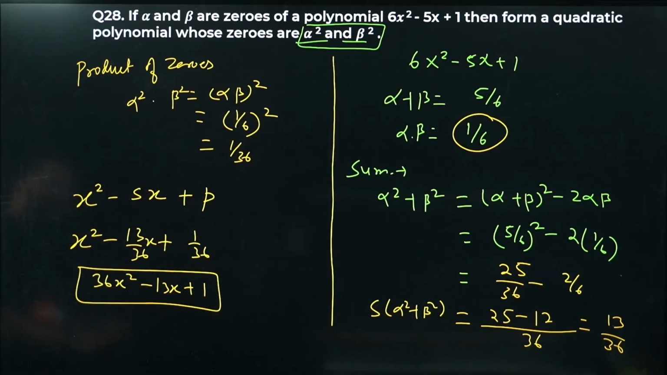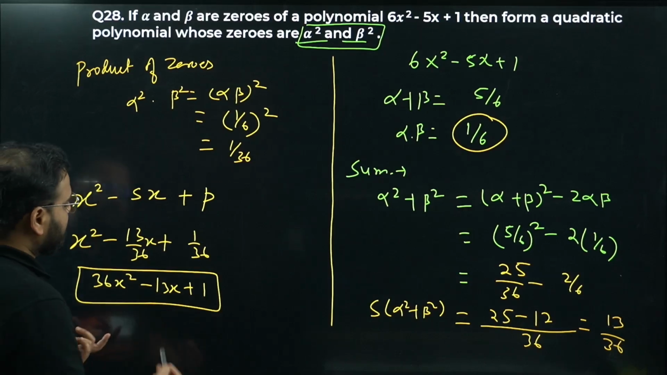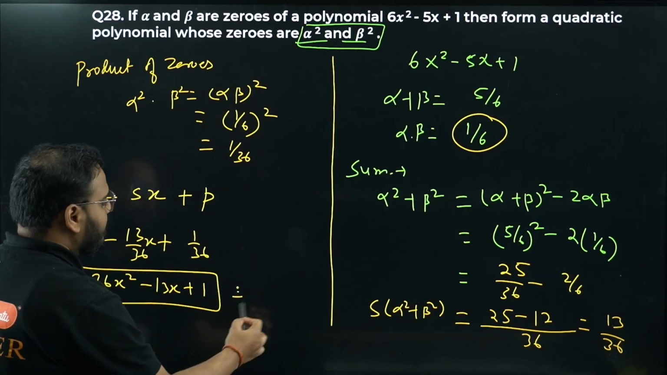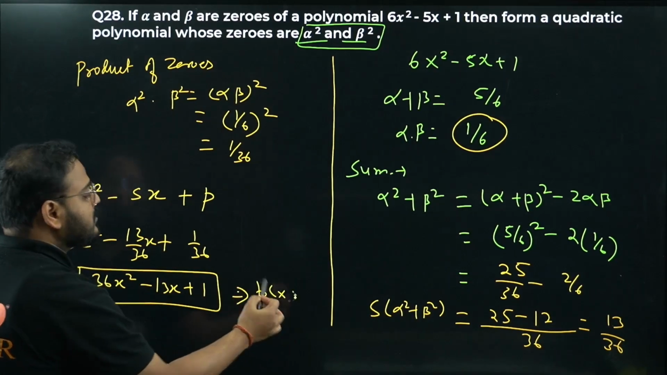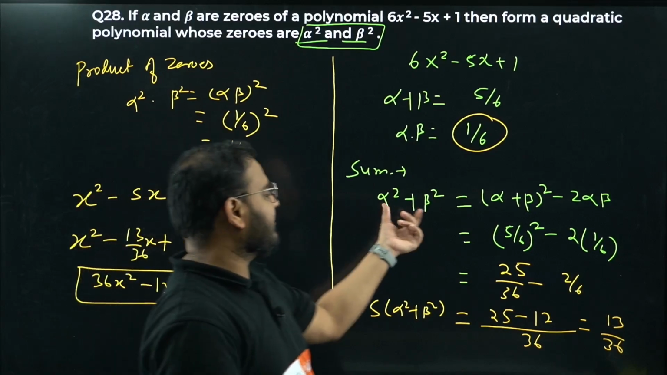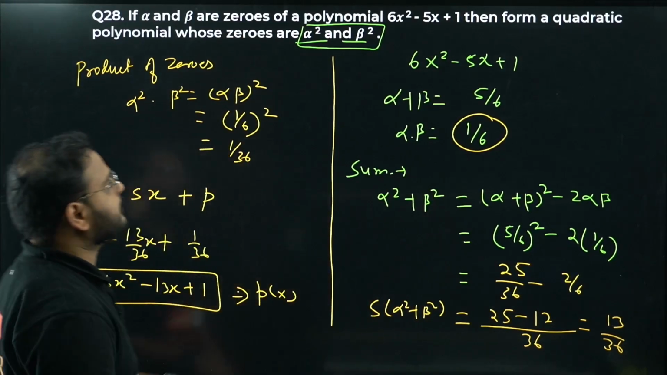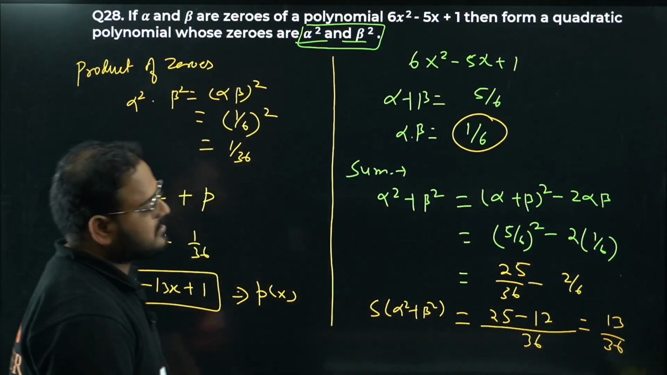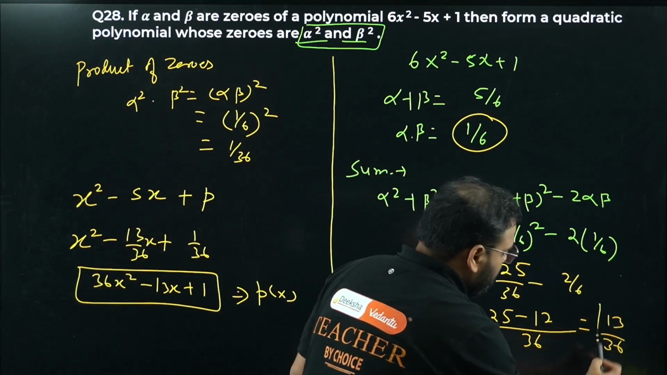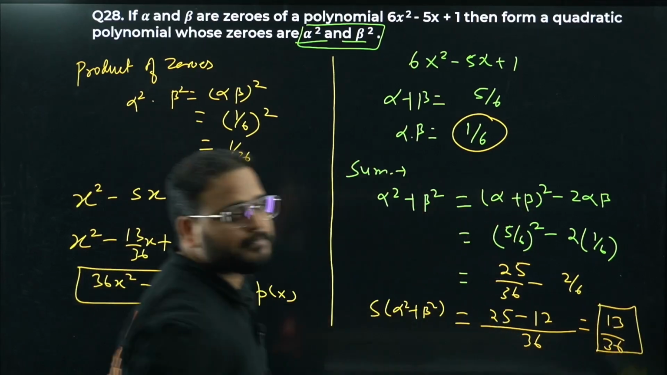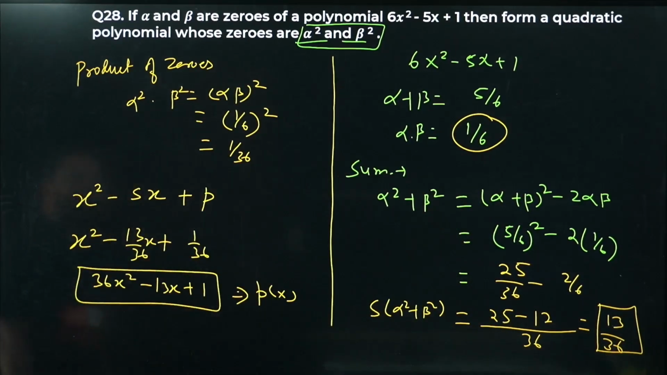36x square minus 13x plus 1 is the required polynomial p(x), whose zeros are alpha square and beta square. But the sum I got as 13 by 6. Have a look. Okay, good question.